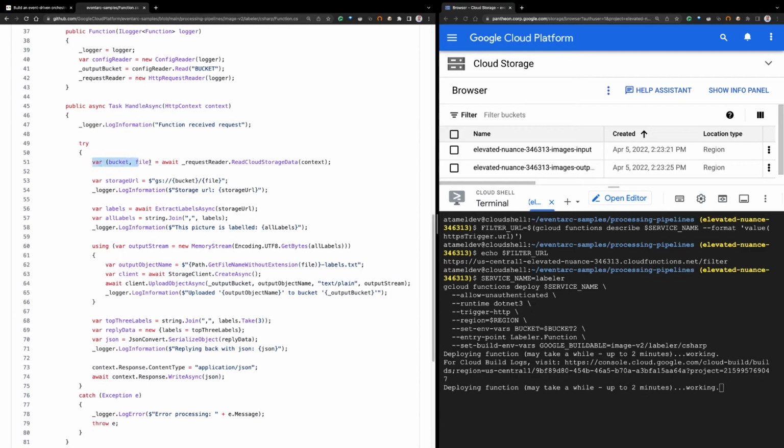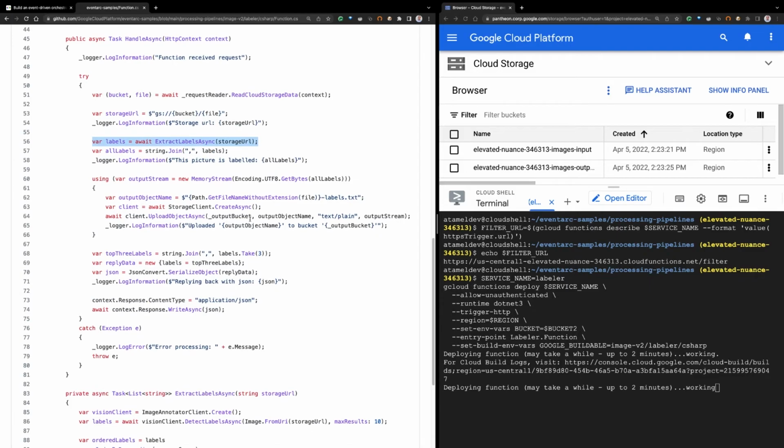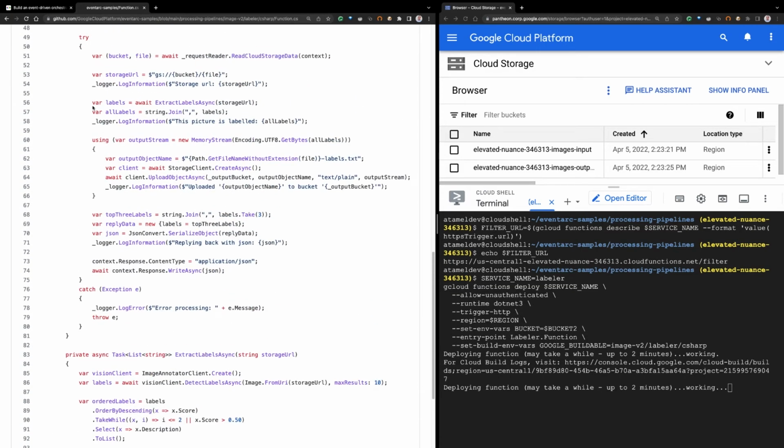So it still receives the event, the file event. But this time it will call an extract label method. And in this extract label, we use Vision API again. So this is a Vision client, and we call detect labels async. This extracts the labels out of the image using machine learning, okay? So it will get the labels of the image, and we are getting 10 results because we don't need more than 10. And then we order them by their score, and we return the ordered labels.